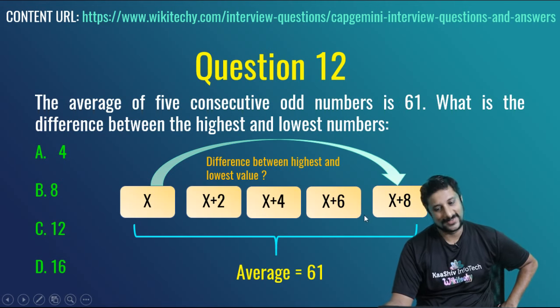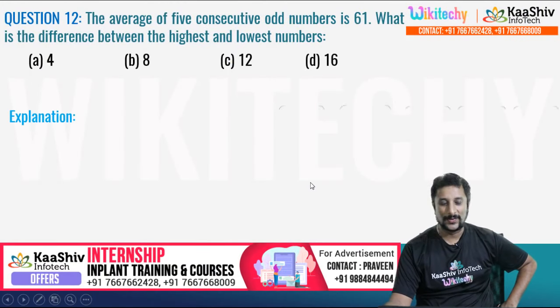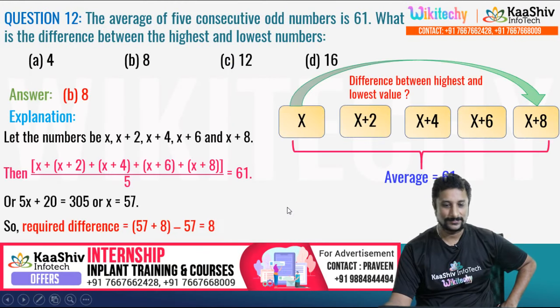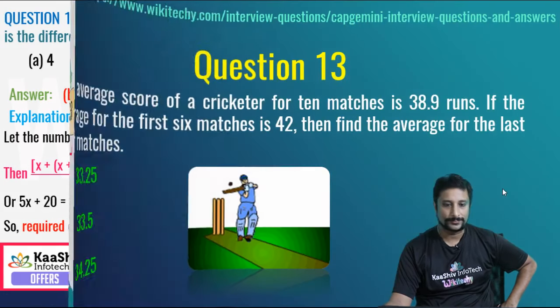The difference is simple, it's 8. As given in the picture itself, the difference is 8. Okay, I've added it, divided by 5, is equal to 61. So this is the formulation, but the logic is simple.